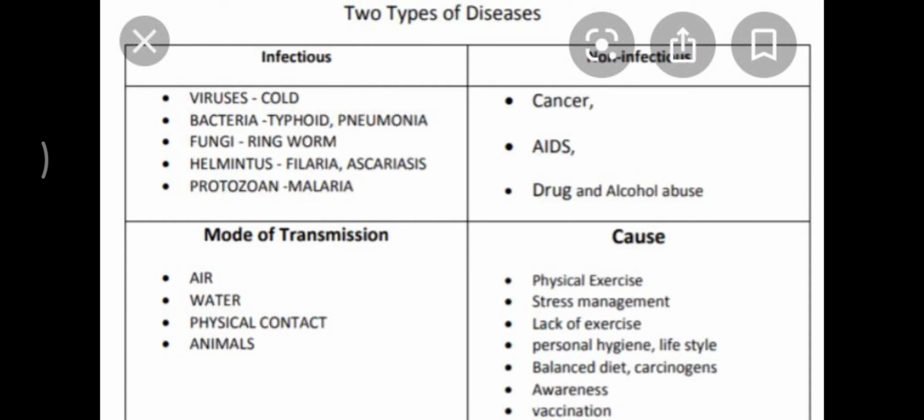On the other hand, cancer, AIDS, drug and alcohol abuse, these are the non-infectious diseases, and their causes: lack of physical exercise, stress, no hygiene, no awareness, use of carcinogens. So these are the major two types of diseases and a detailed account of these we are going to learn in this chapter one by one.